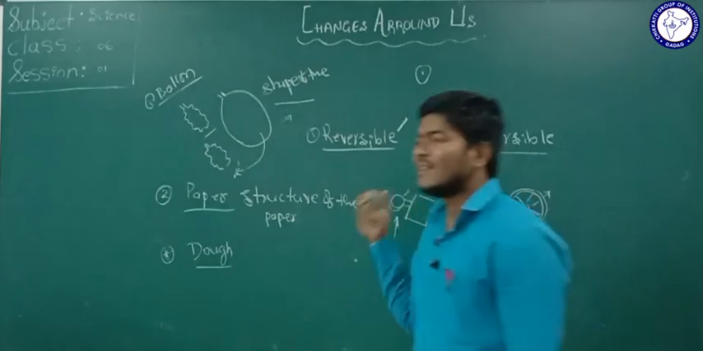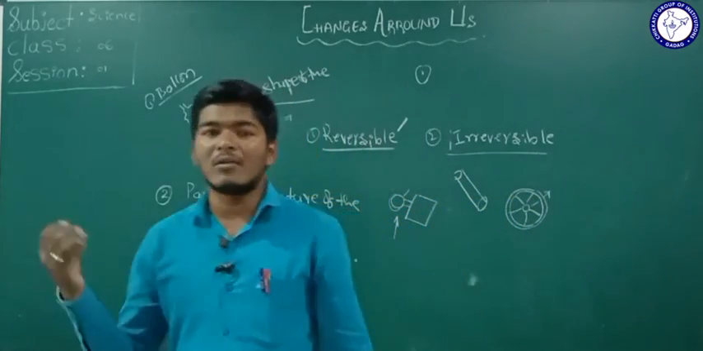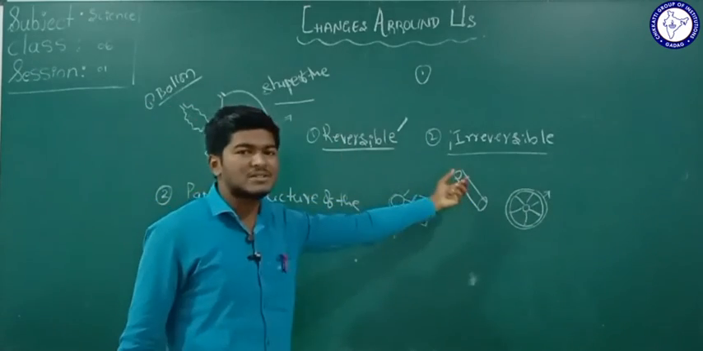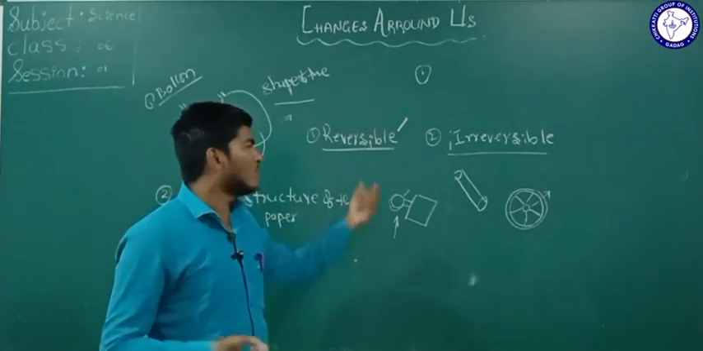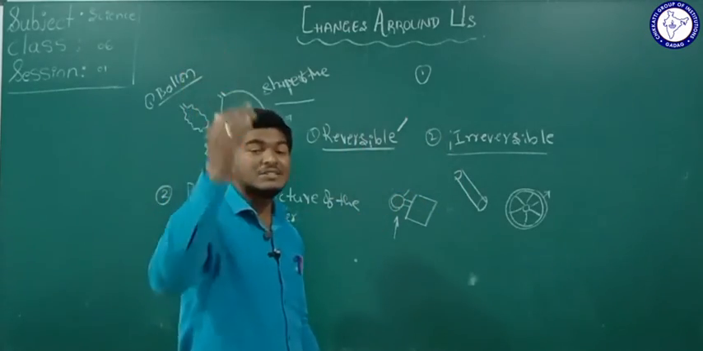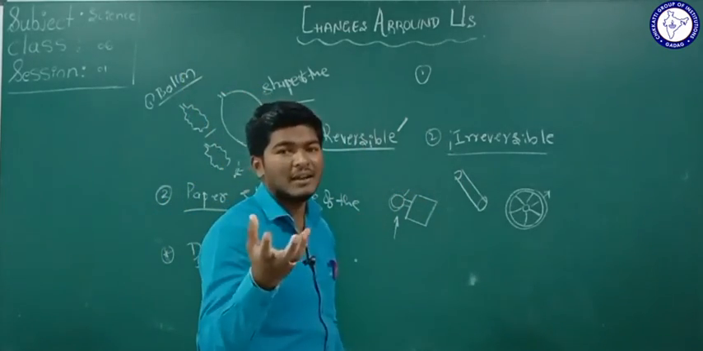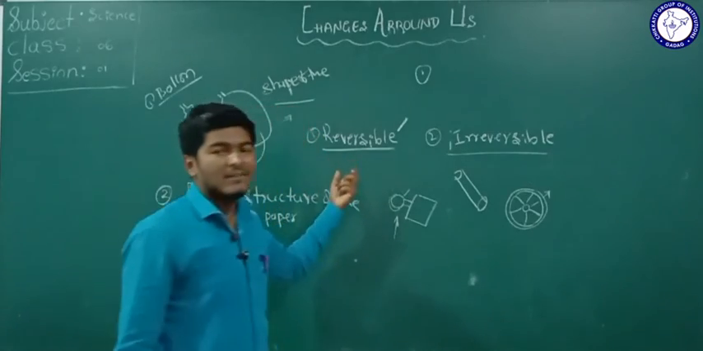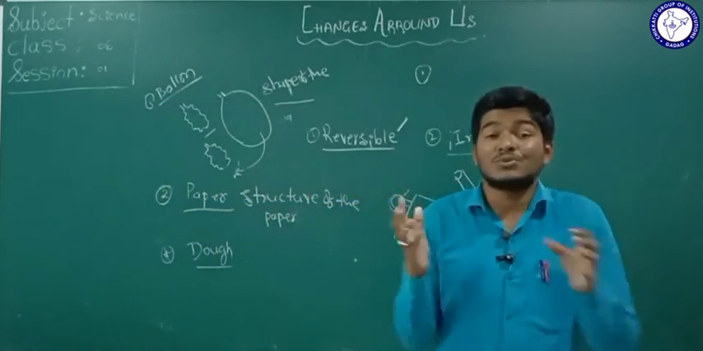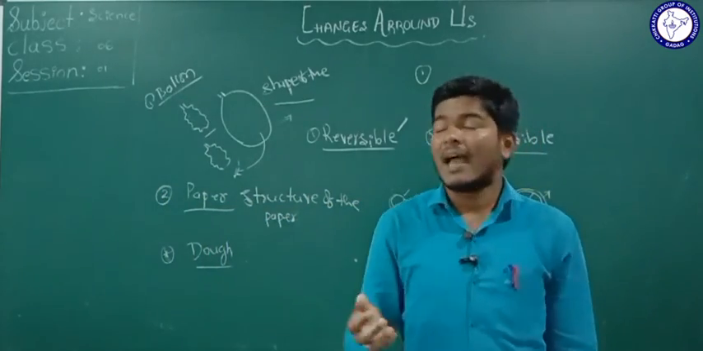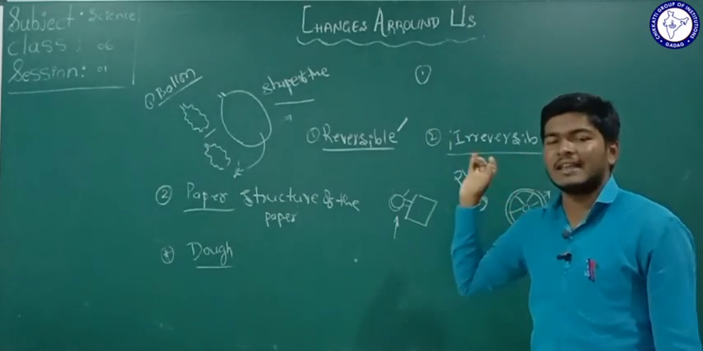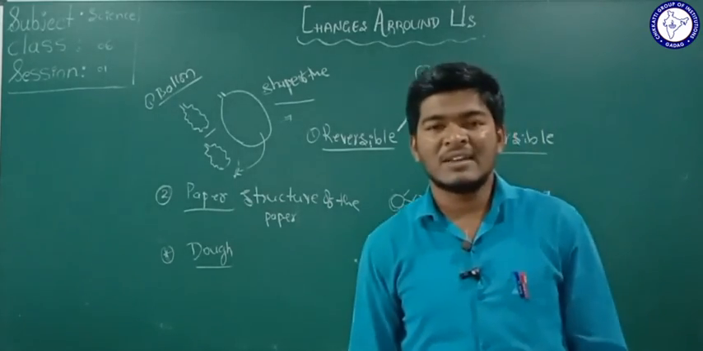So some of the changes which we see around us are grouped into reversible change and irreversible change. And also we studied expansion and contraction and vaporization, the change due to the heat, that is also reversible here. So this is all about the changes which we see in our daily life, and this completes your lesson, changes around us. In the next session we are going to see a new chapter.